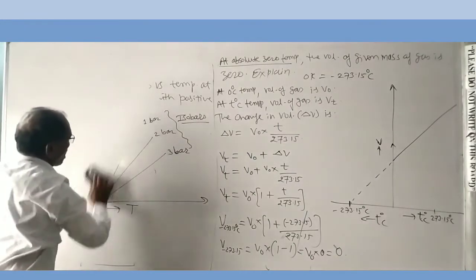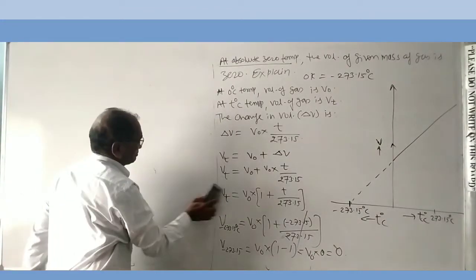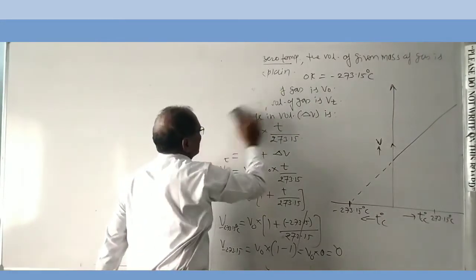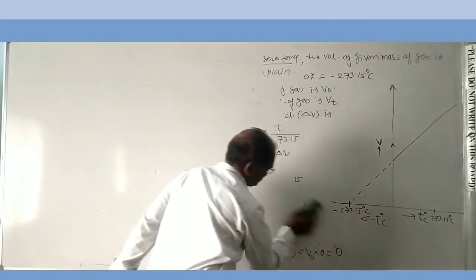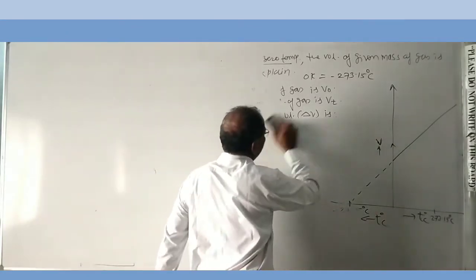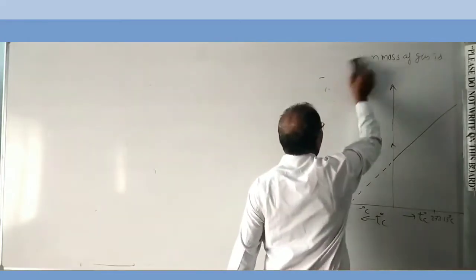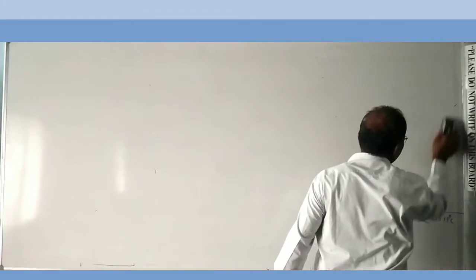Right? This is the graphical representation of Charles' law. Then we see the relation between pressure and density of gas. The relationship between pressure and density of gas.